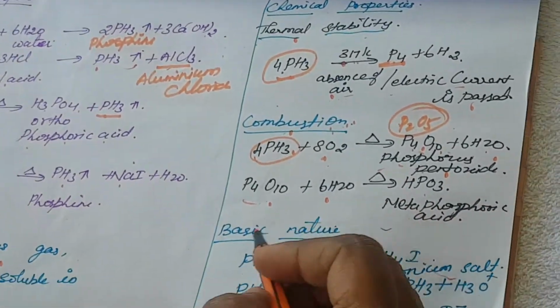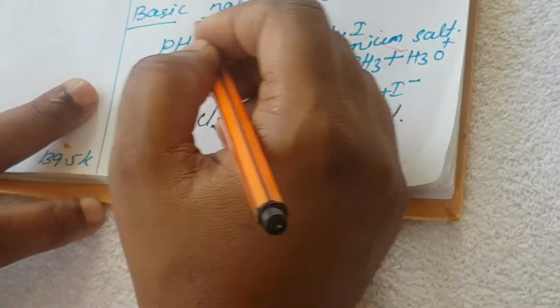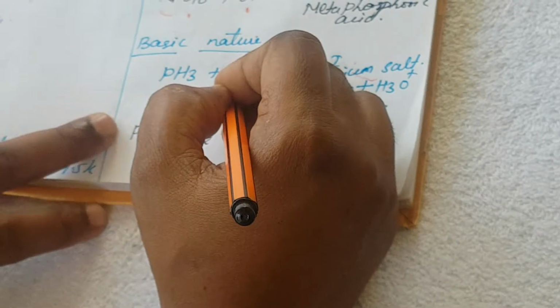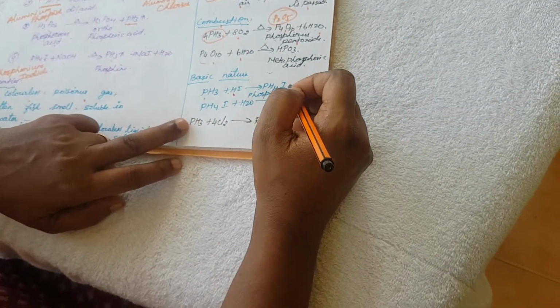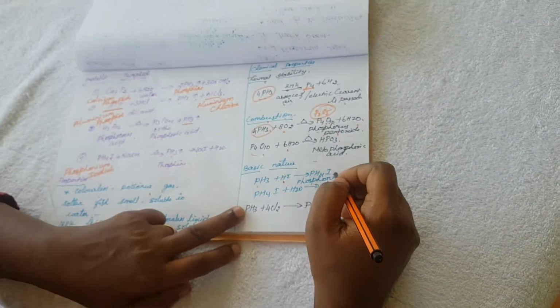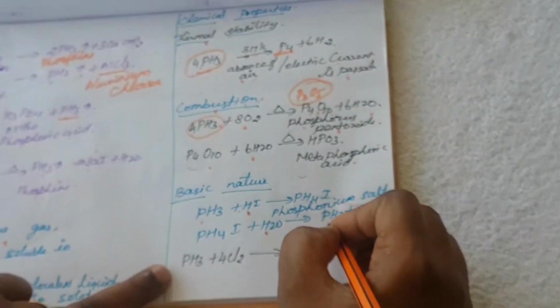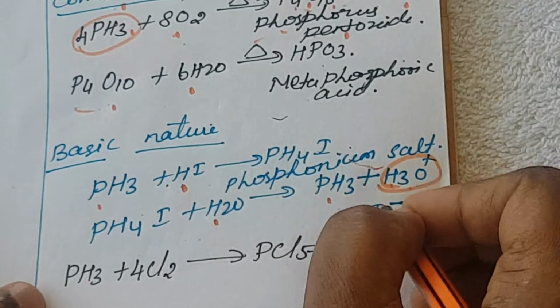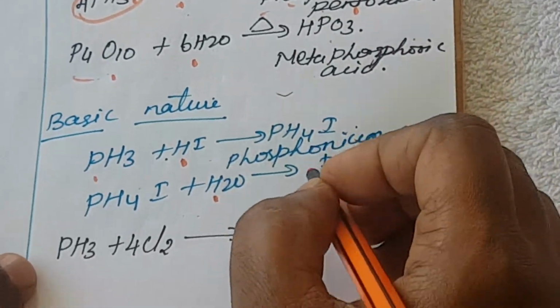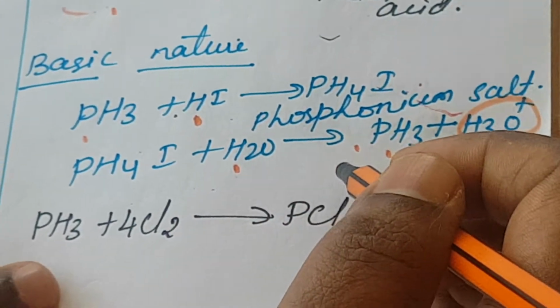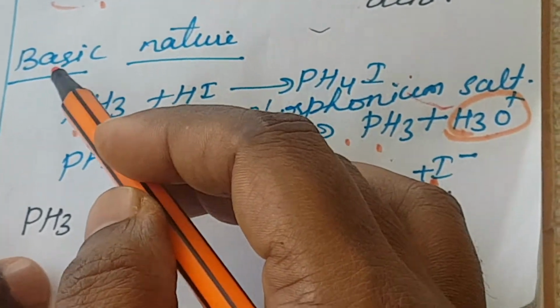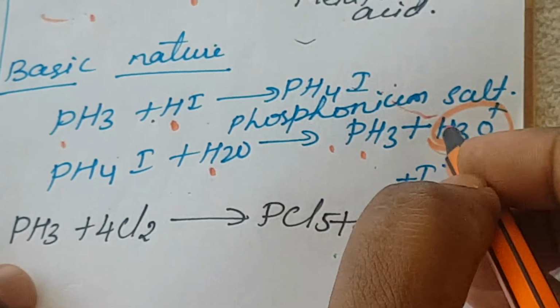Next, we can prove that phosphine is basic in nature. Phosphine reacts with hydrogen iodide to form phosphonium iodide. The phosphonium salt, phosphonium iodide, undergoes hydrolysis to form PH3 plus H3O+, the hydronium ion, and the iodide ion. So phosphine is liberated. This reaction shows that phosphine has a tendency to be basic in nature, because H3O+ is liberated.